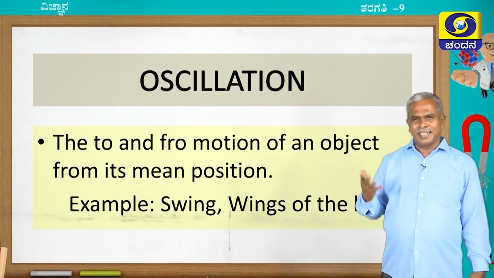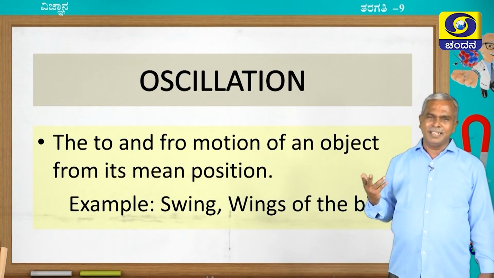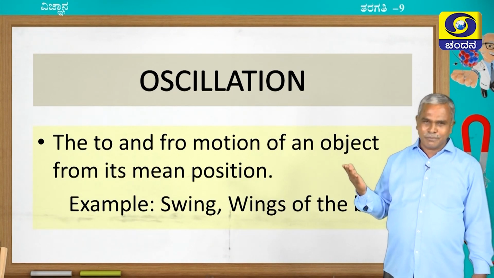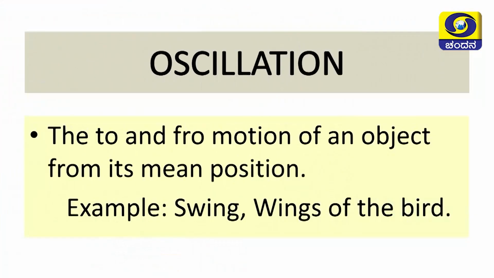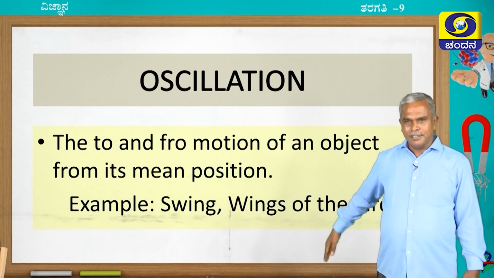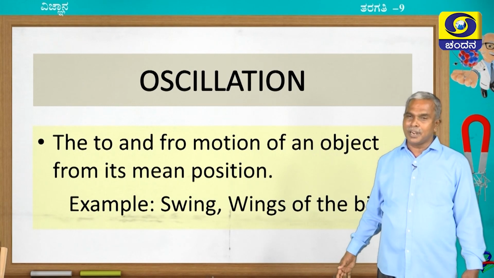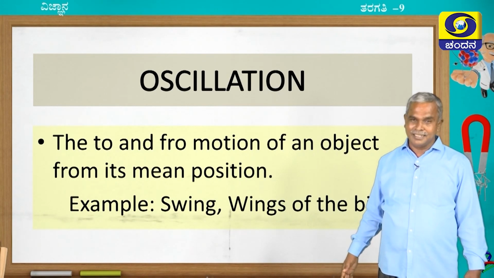Oscillation can be understood by different examples in our day-to-day life, like a swing, and even the wings of a bird come under oscillation. Simply, if you are walking and shaking your hands like this, even this is called oscillation.